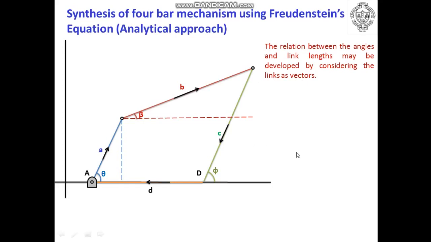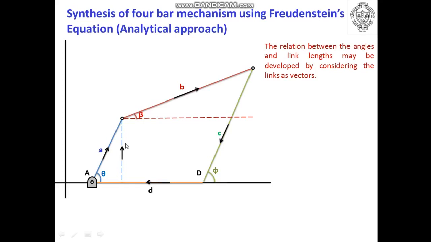If we consider the links as vectors, the corresponding vector displacement along x and y axis can be considered for each link, and now I will tell you one by one. So if we consider vector AB, the displacement of vector AB in x direction and in y direction.